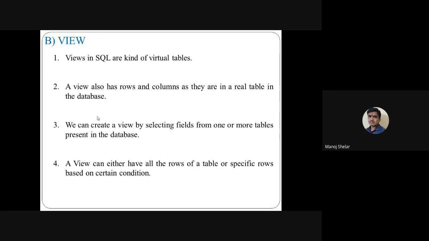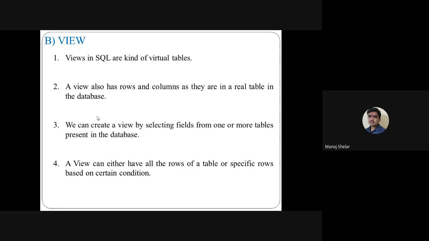The updatable view is sometimes called a simple view, and the non-updatable view is called a complex view. Updatable view conditions, listen carefully: first, one table, one view. An updatable view requires only one table. One table, one view is an updatable view. One table, many views is also an updatable view. And a non-updatable view requires at least two tables, meaning minimum two tables. Two or more tables and one view is a non-updatable view.